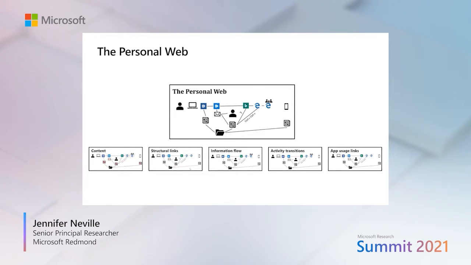And so the personal web is really a construct that's very much like the larger World Wide Web, but focused on all the things that you do inside your own computer as you're working with documents that you're editing or creating, sending to people, writing emails, attending meetings, and searching for things on the web. All of these things provide information about what you're working on and how important it is to the task that you're working on right now.